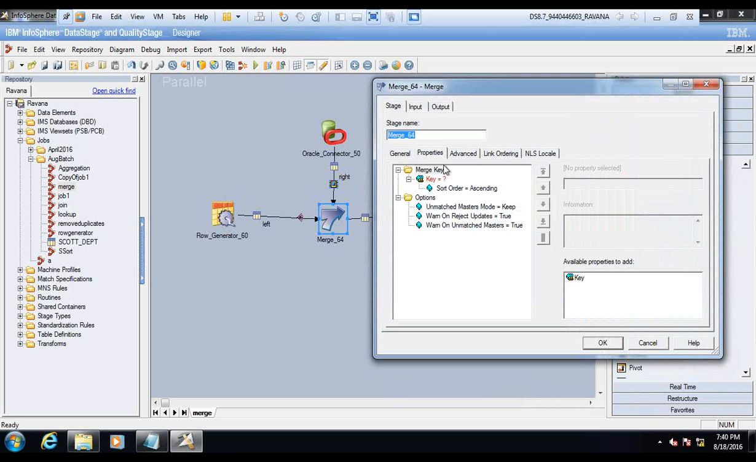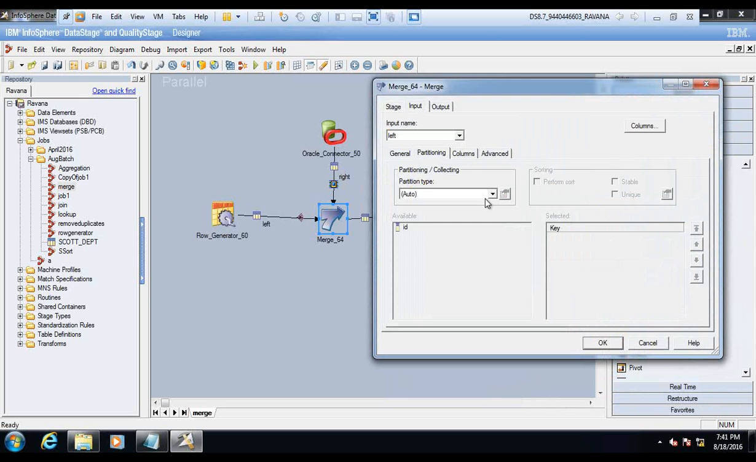So again you keep the part. I just cancel it out. So here also put the partitioning.